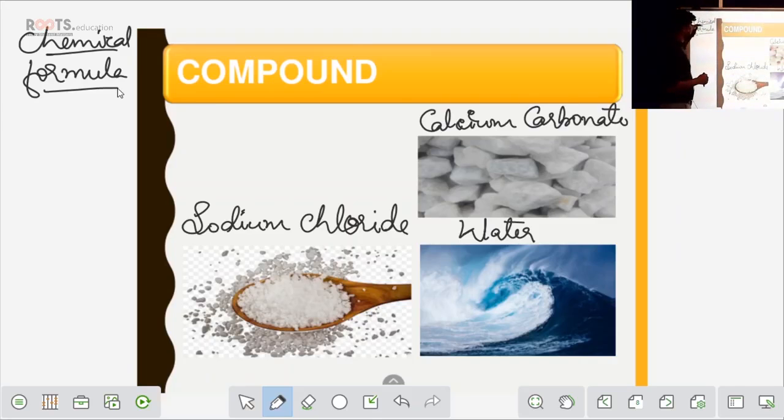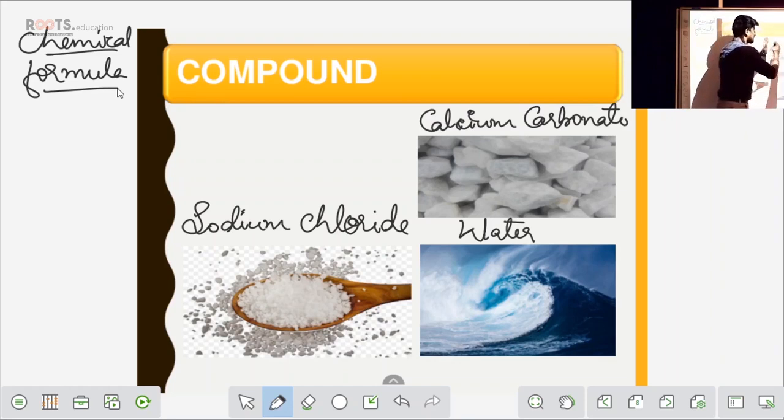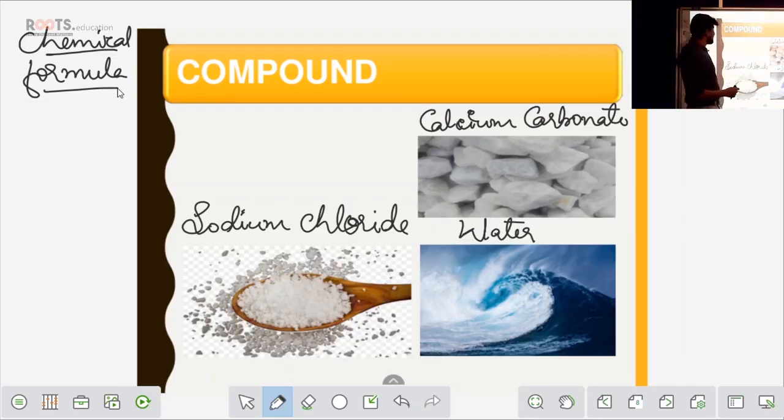So what does my chemical formula do? It will tell me what are the elements which are present in a compound. Calcium carbonate, I have given you as an example of a compound. If I have the chemical formula for calcium carbonate, I am able to understand or identify what are the elements which have formed this compound.